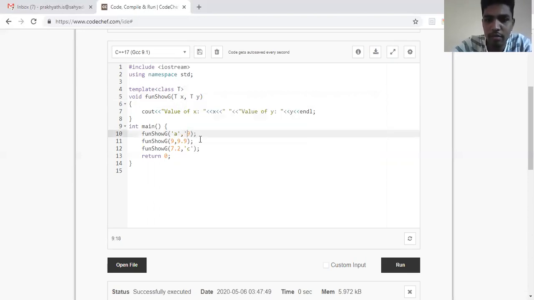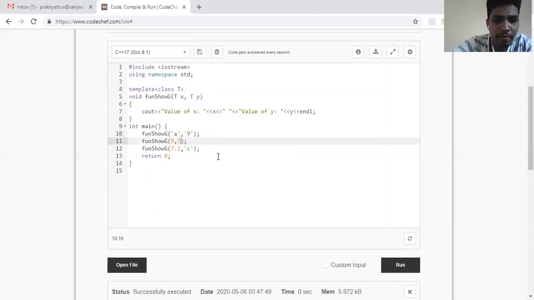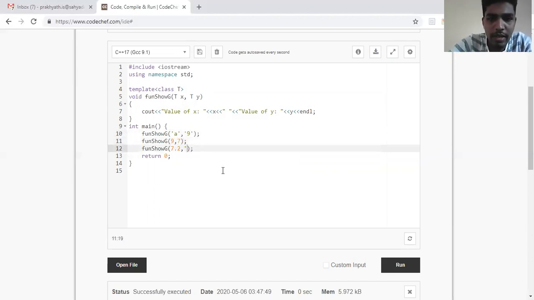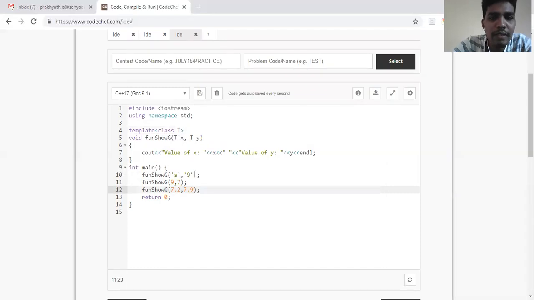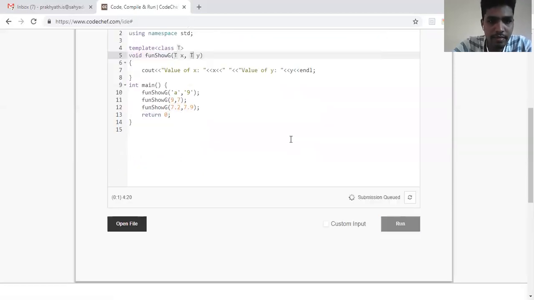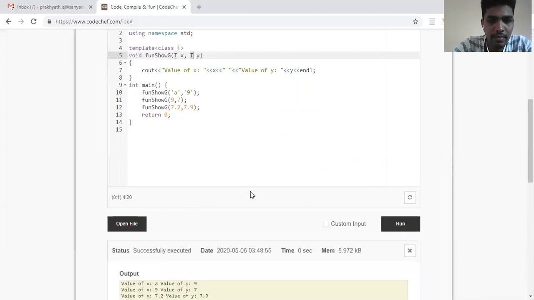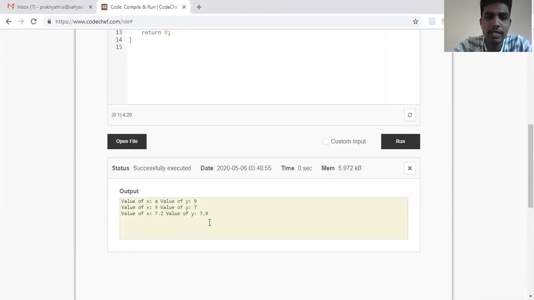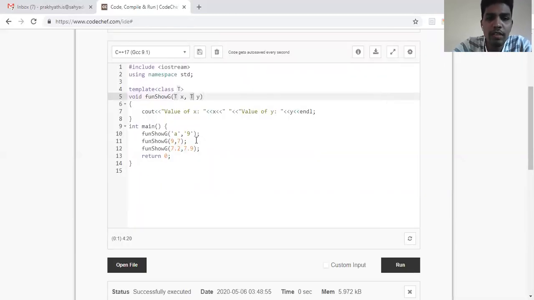For example, 9 also I'll make as a character, and here I'll make 7, and this one I'll make 7.9. Now if you see in the function call, I'm making both of them of the same type. That's why I've used the same T here. So now if I run this, it will work. See, it is working. It's showing me the output. Why? Because both are of the same type.